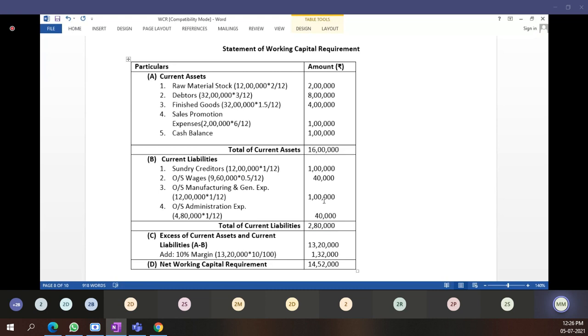And while calculating debtors, in the cost approach we have to include the profit margin also, meaning while calculating debtors we take 40 lakhs. Are you getting my point, students? This is the total cost approach. Is it clear?